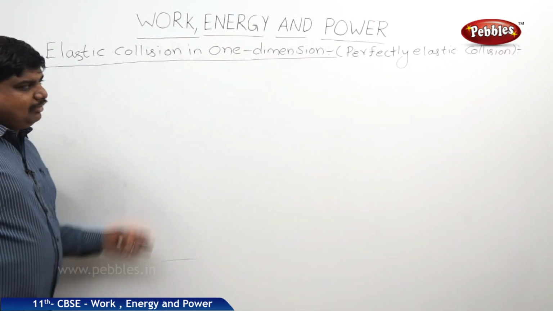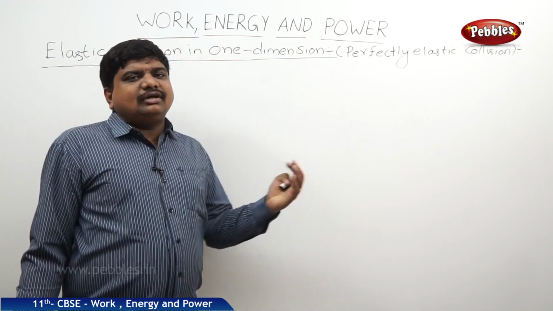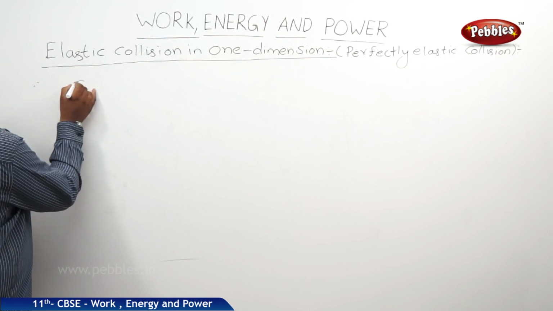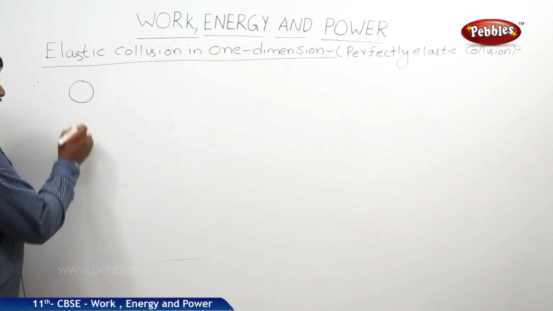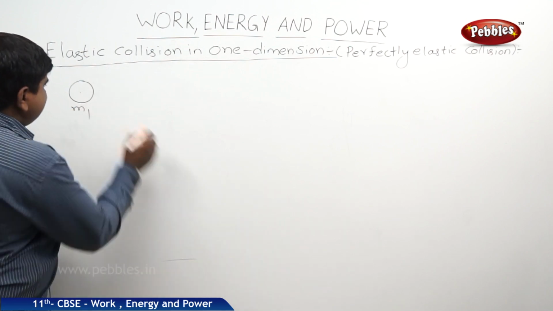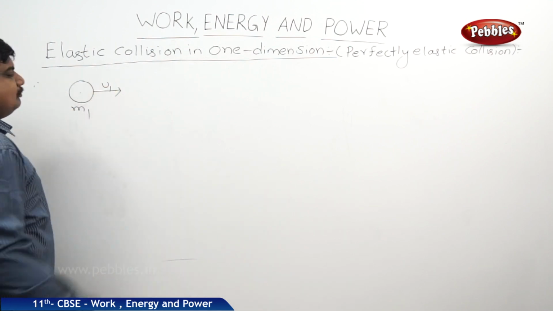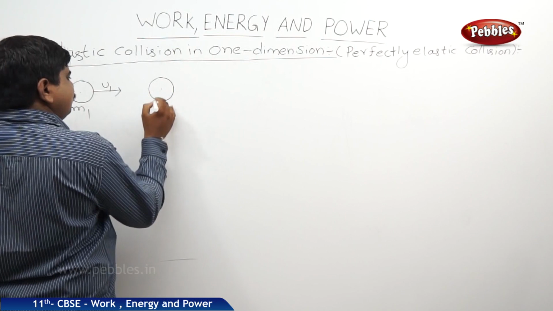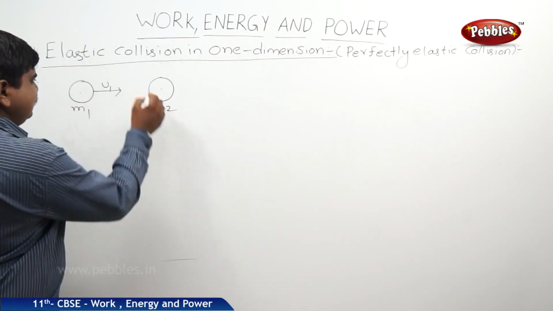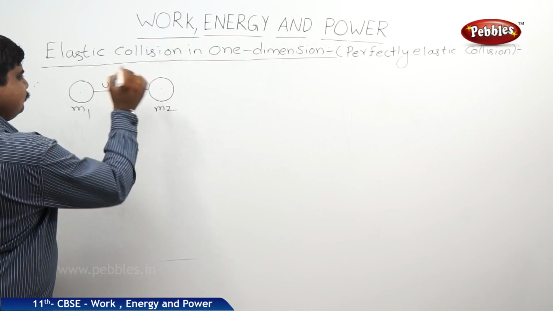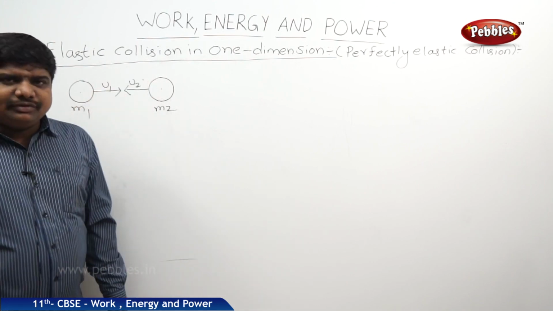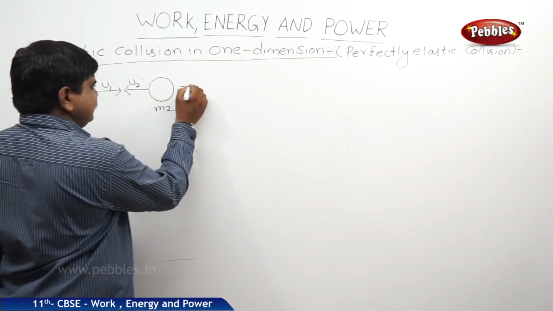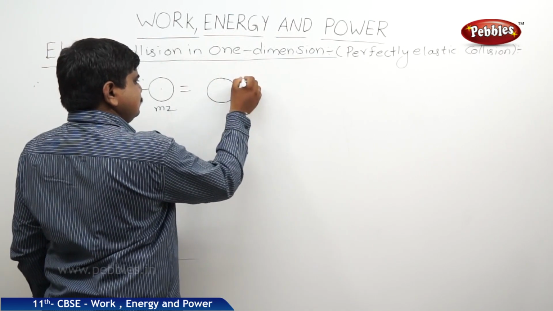So in this collision, we will find out the velocities of the bodies before the collision and after the collision, and the ratios of their restitutions. So let us take two bodies. This body has mass m1, initially moving with a velocity u1. In the opposite direction, take another body of mass m2, initially moving with velocity u2. They both are traveling relative to each other. At any one point of time, they both will collide with each other. So collision takes place like this.